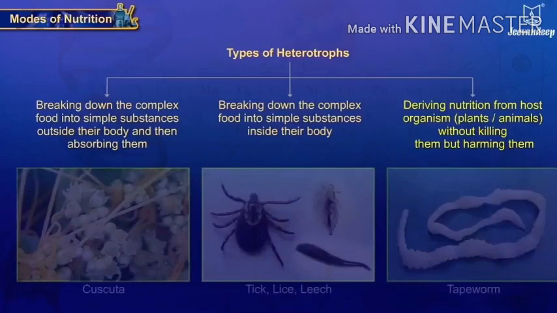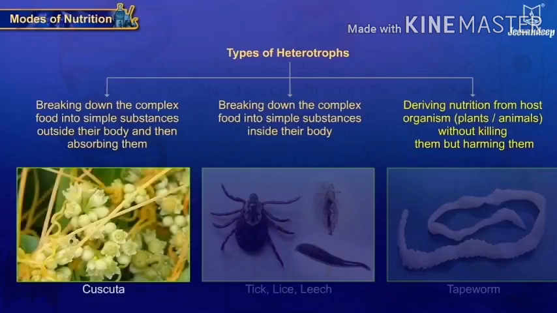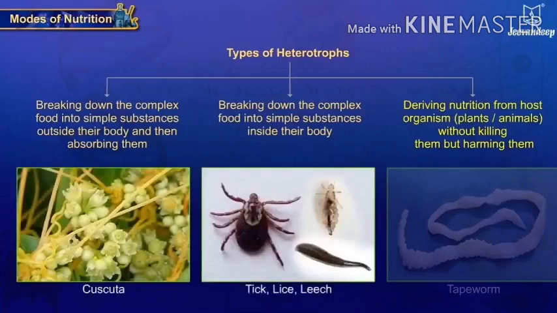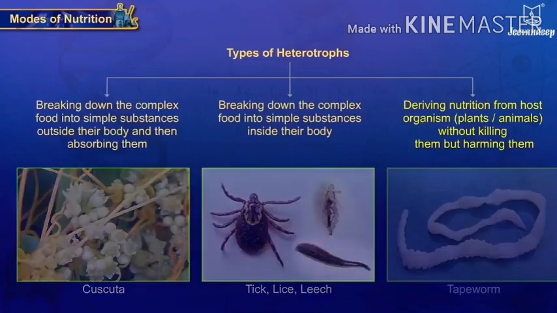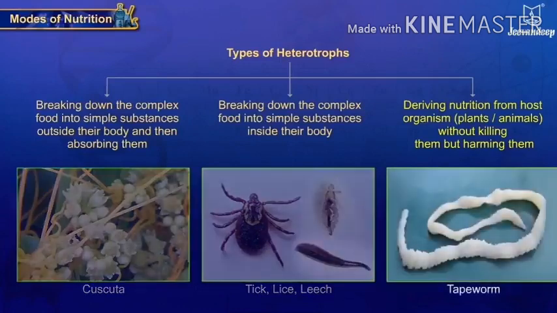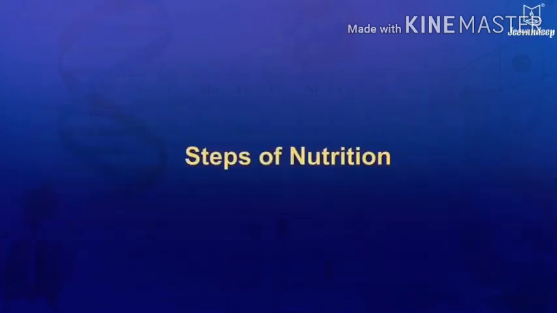For example, various examples are there. We can take leech also, lice also, ticks also, tapeworm also. These are the examples. They are dependent on the host, from which they get the nutrition. Now we are going to see the steps of nutrition.